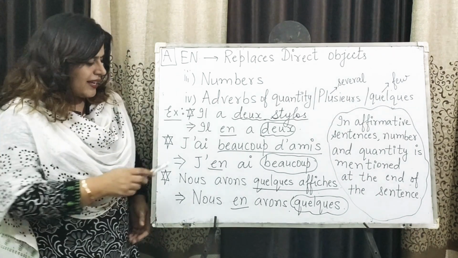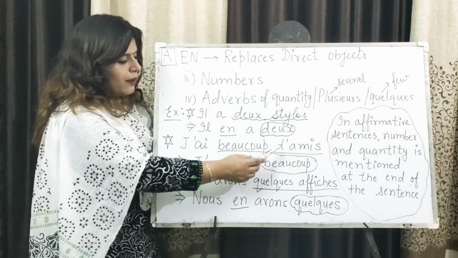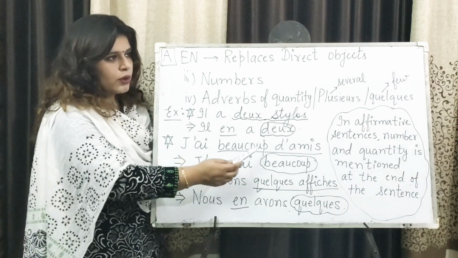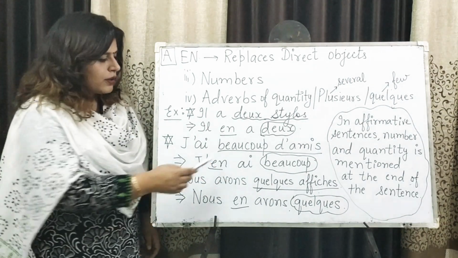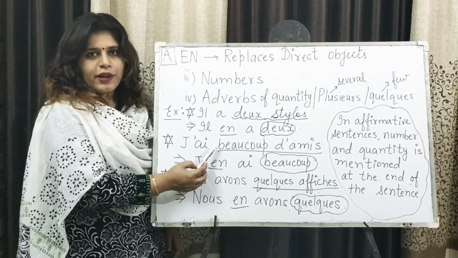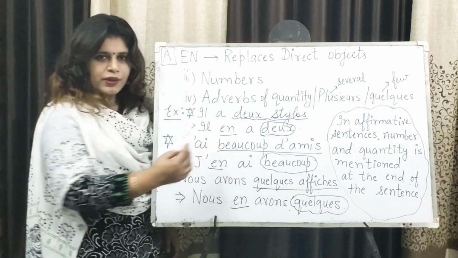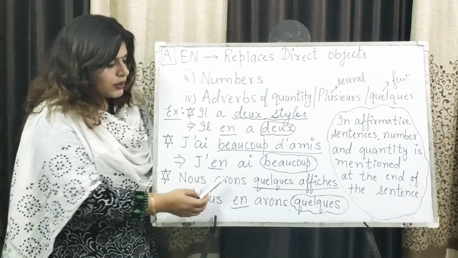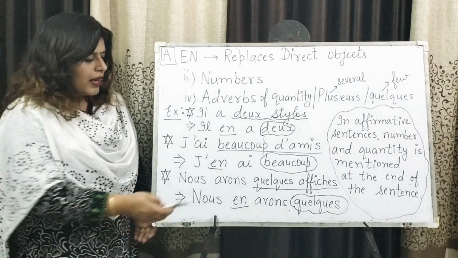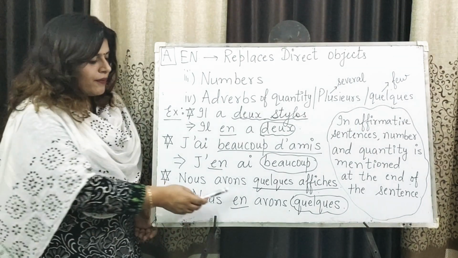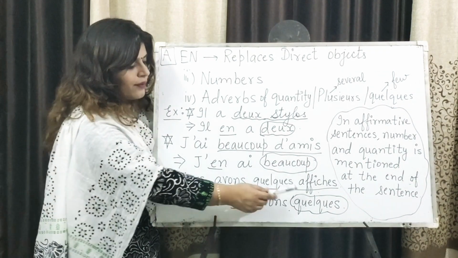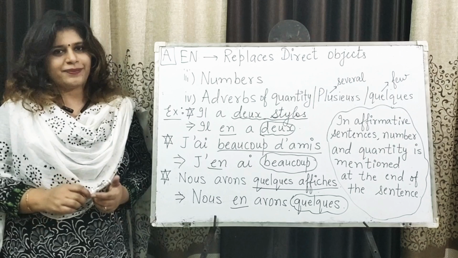Second, j'ai beaucoup d'amis. Now beaucoup d'amis is one of the adverbs of quantity. I have a lot of friends. Now this will be replaced with en. J'en ai, and we would mention the quantity at the end, that is beaucoup. Third, nous avons quelques affiches. We have a few posters. Now quelques is an adverb and we would replace it with en. Nous en avons, and we would write at the end quelques.